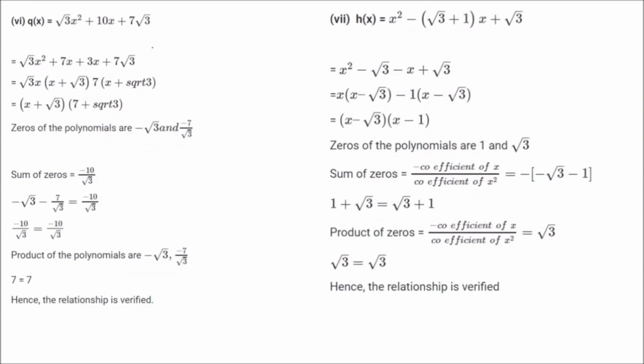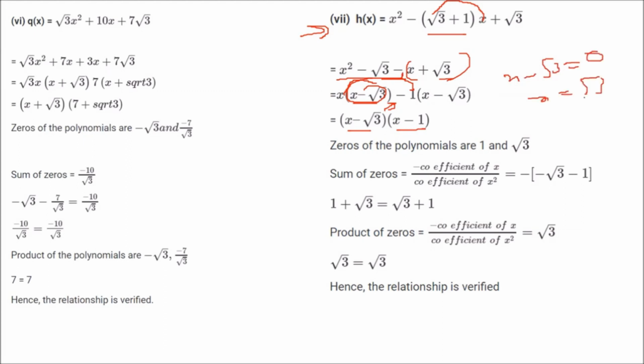Here we can take a few more. Let us take this one. So x square minus root 3 plus 1 x. So just multiply this root 3 with x, and then you will have minus x. So I'm just opening this bracket. And you will see that if I take x common from here, you get x minus root 3. If I take 1 common from here, you get x minus root 3. So you don't have to do anything. Just take x minus root 3 common outside. X minus 1 will be inside. So when you put x minus root 3 equal to 0, you get x equal to root 3. When you put x minus 1 equal to 0, you get x equal to 1. So 1 and root 3 are the roots.